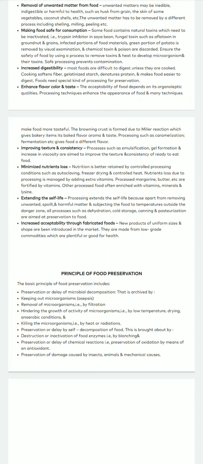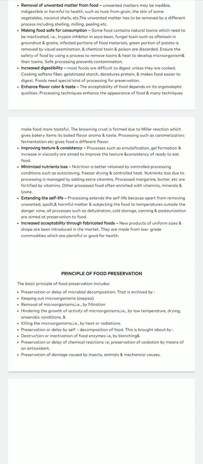So the best way is to avoid all these microbes or insects by keeping it in certain preservation methods such as refrigeration, freezing, or maybe cooking it. So these are the different preservation methods wherein we can avoid the growth of unwanted insects or microorganisms.